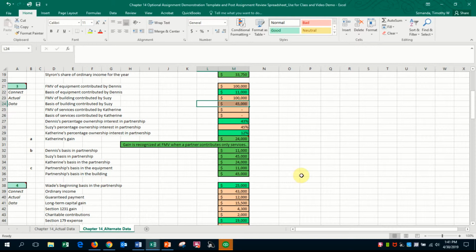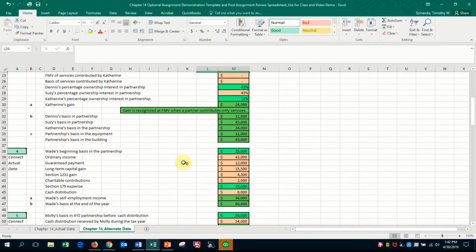That was the only thing new on this problem, really, that we had to consider that Catherine is a partner by virtue of services contributed, not because she contributed property.